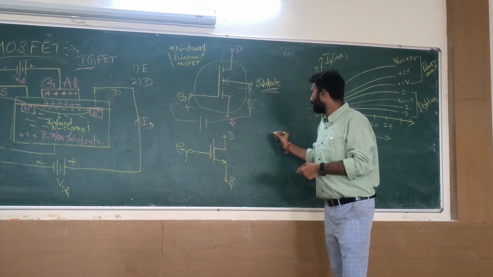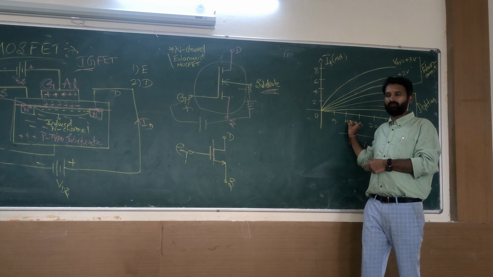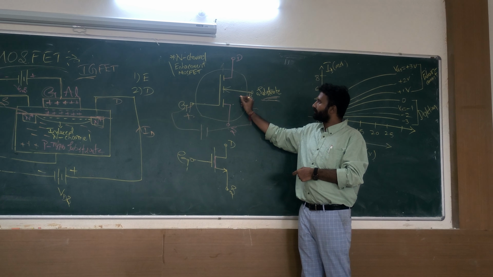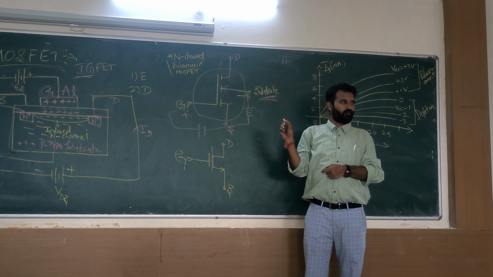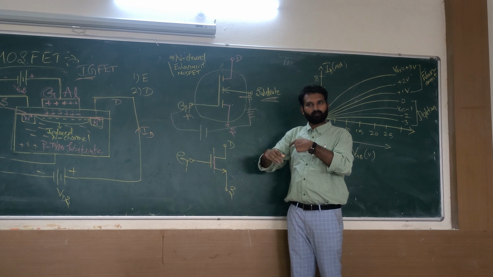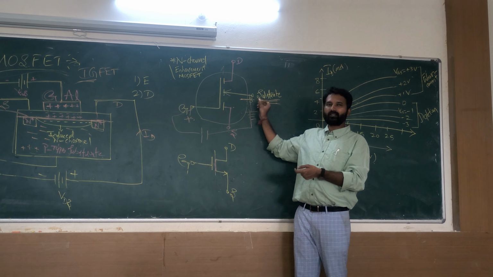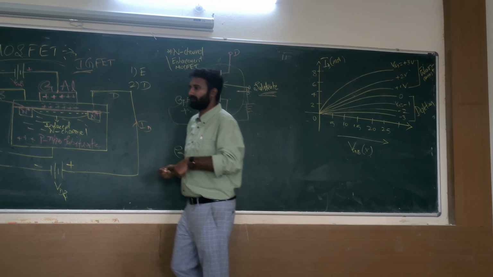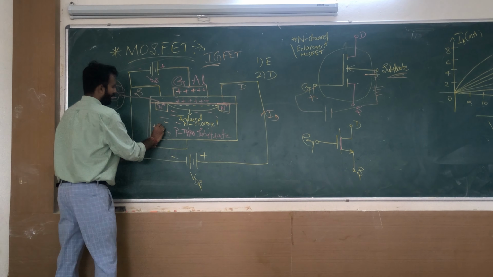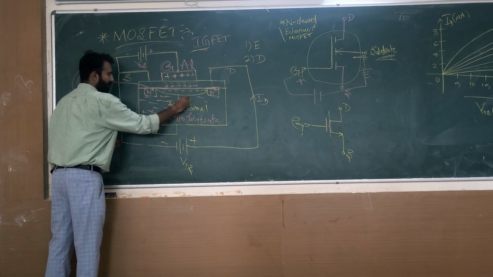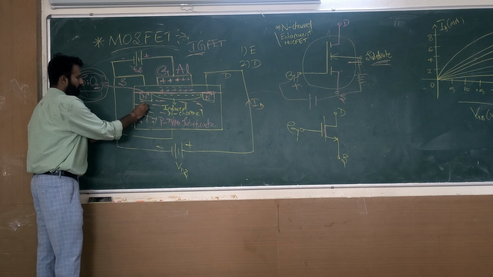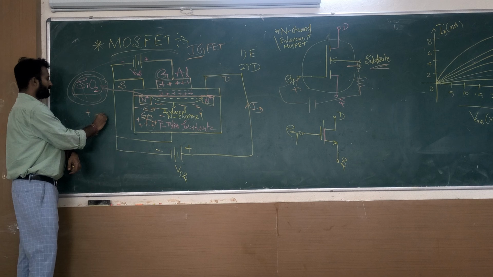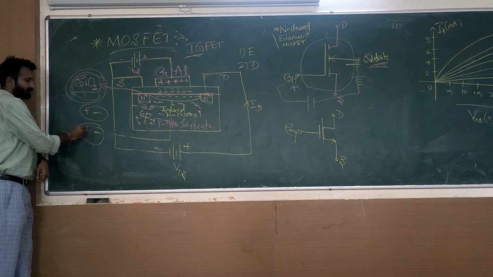Right? If you increase this voltage step by step, means if you increase the voltage at the gate terminal, this negative also increases. If you increase the positive voltage sequentially, parallelly the negative voltage also increases. Means positive charge carriers increase, negative charge carriers increase.